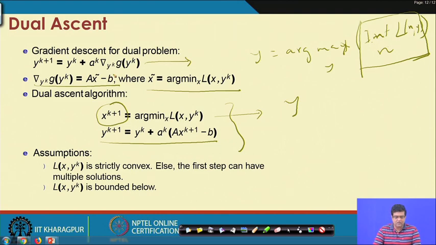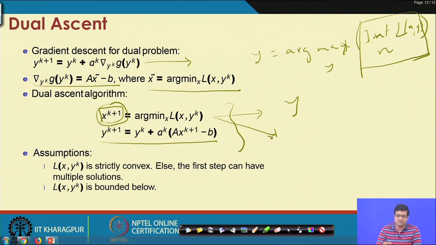Now, the problem with this method is that it works only if this Lagrangian is strictly convex. In other words, this solution x^(k+1) for this problem should have a unique solution. Otherwise, this step can have multiple solutions.